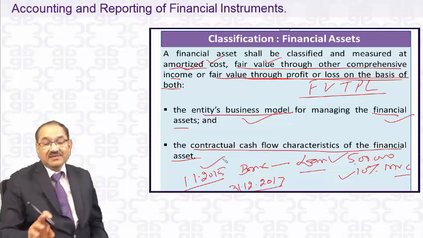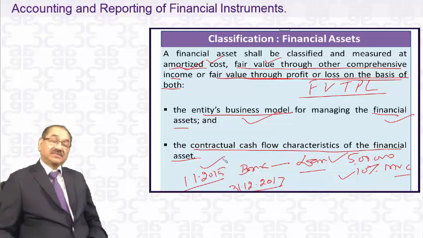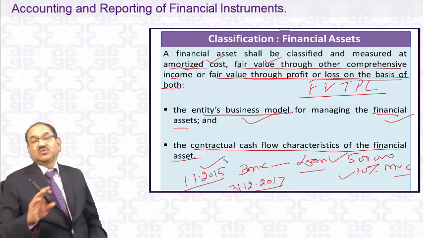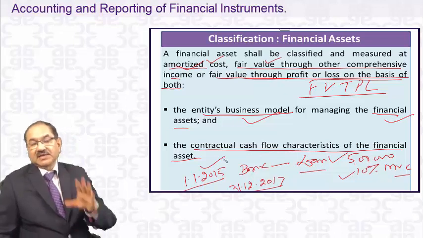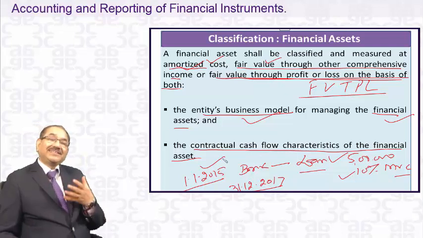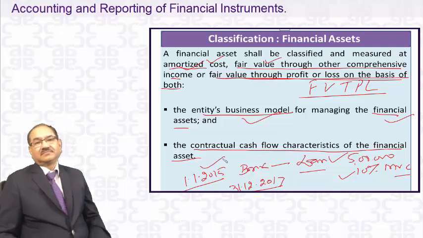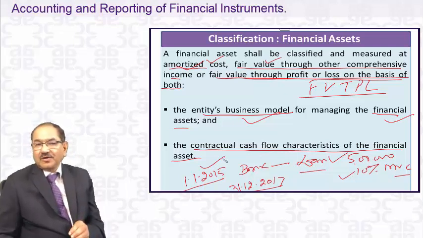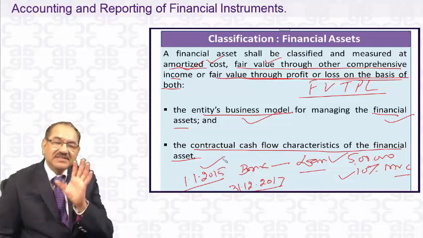You have a loan of 5 lakhs on which you will get an interest of 10%. Now, on 30th June 2015, interest rates come to 8% in the market. But this is the loan which will give you a 10% income. If you advance a loan on 30th June 2015, that will give you 8% interest.